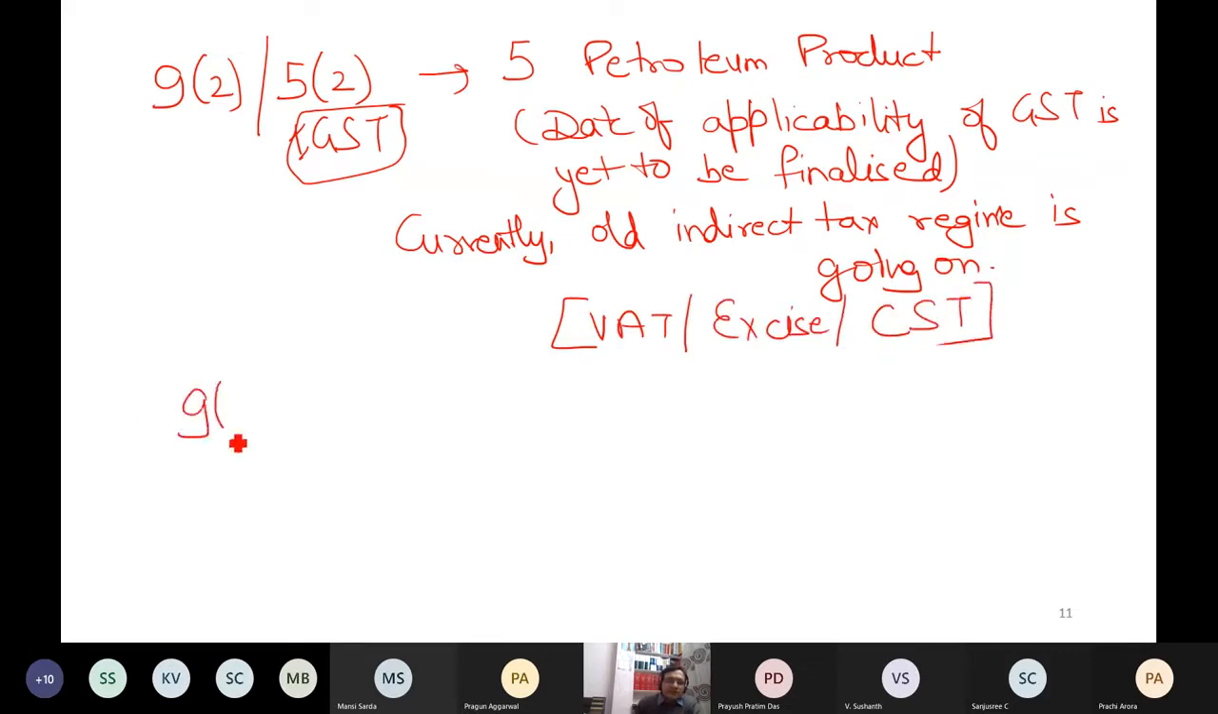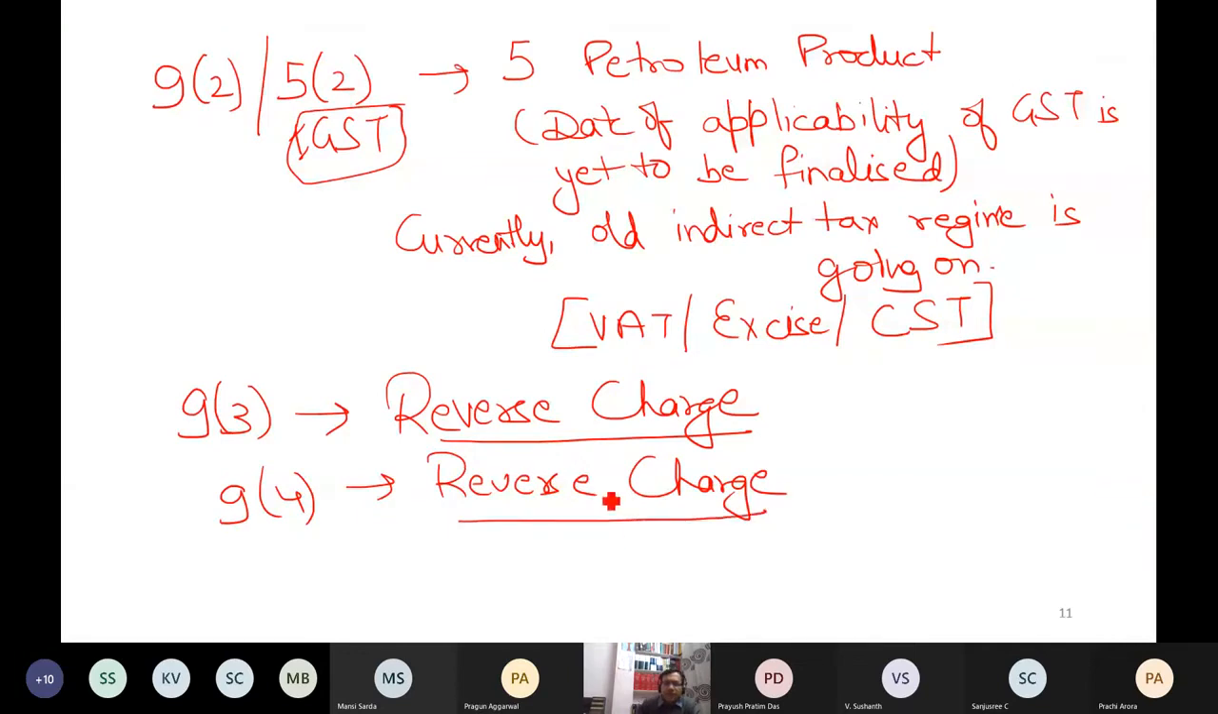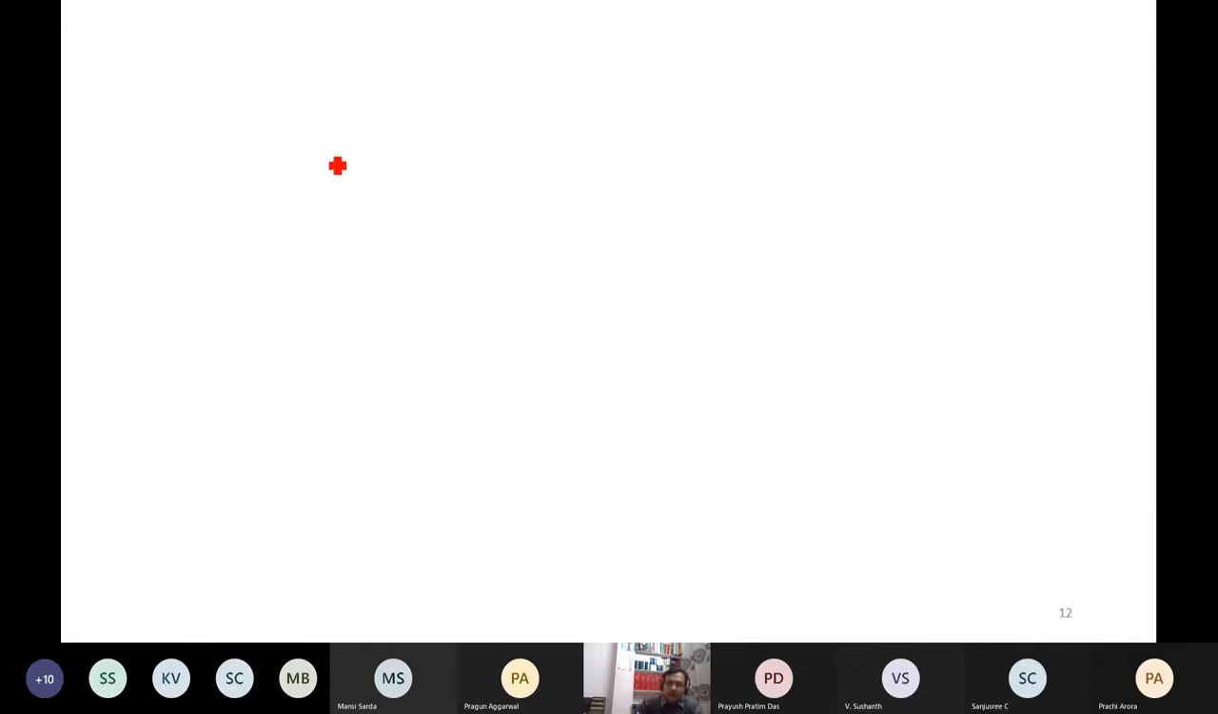What was 9.3? Reverse charge. 9.3 is also reverse charge. 9.4 is also the situation of reverse charge. But there is a difference in 9.3 and 9.4. So what happens in 9.3? Section 9.3, and what happens in 9.4?